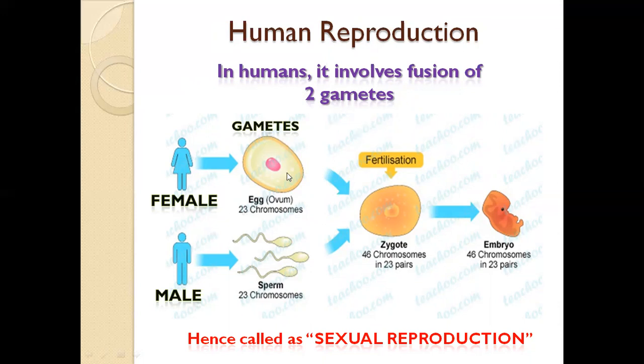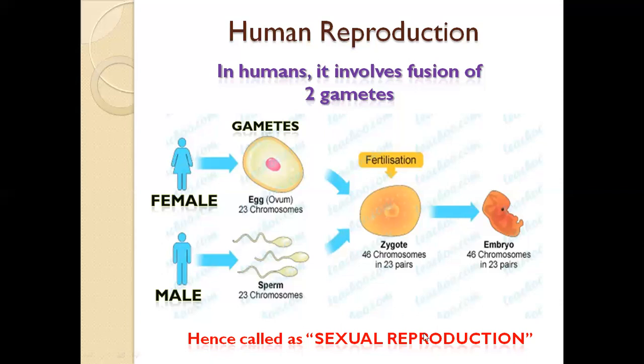Gametes are nothing but a female egg and a male sperm. These both combine together and form a zygote. This process is called fertilization, and this zygote develops into an embryo, and that embryo develops into a fetus, which is then given birth to as a child.